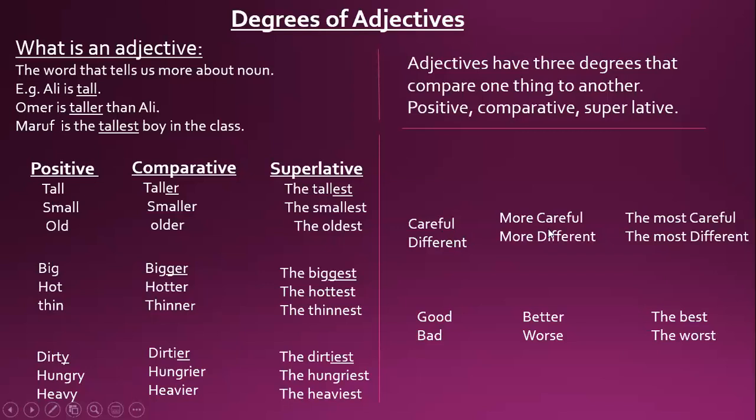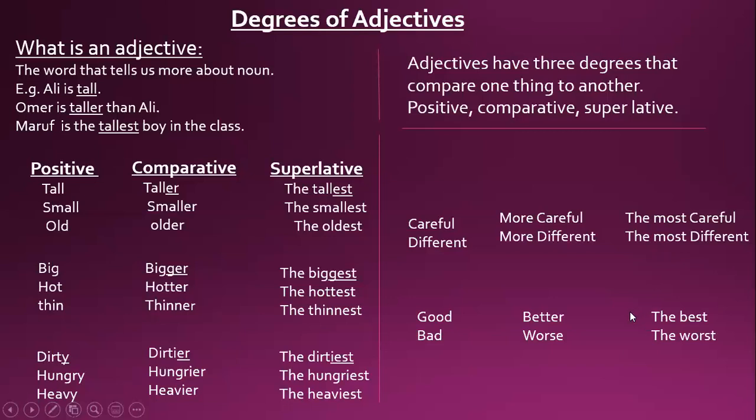No, this will change into the comparative degree by putting more before careful. More careful, then the superlative, the most careful. Different, more different, the most different. Again, you have careless, dangerous, exciting. There are more words in which you have to put more and the most.